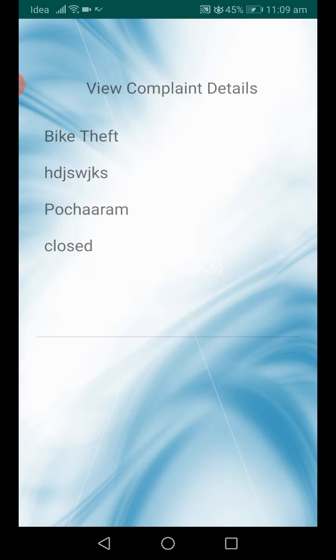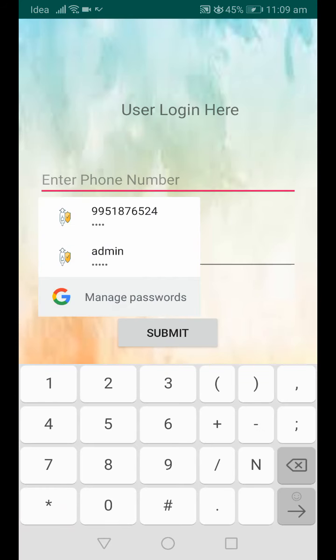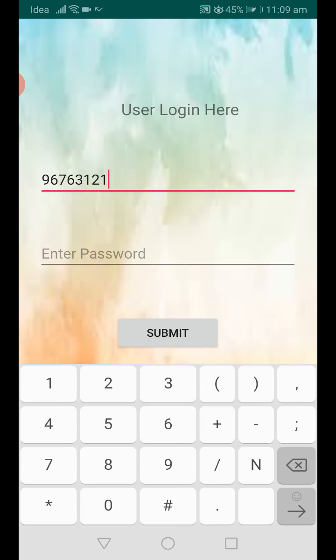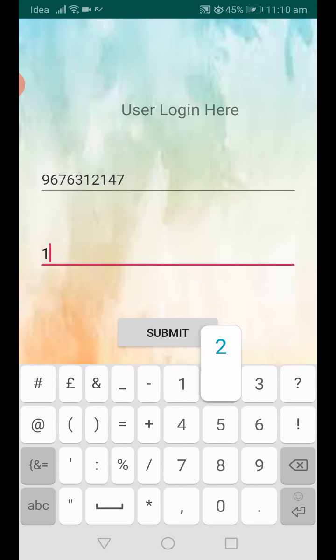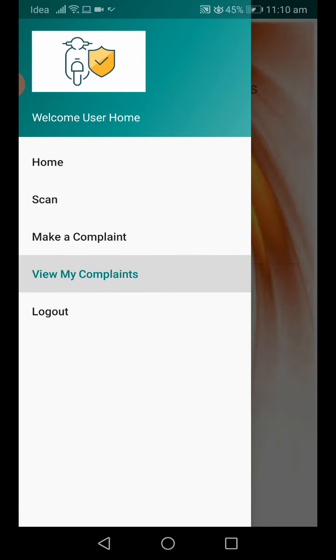If the bike is found, we can close the complaint, and the status will be notified to the user also. View my complaint. Look, the first status is pending, the second status is processing, and the final status is closed. Like that we can process the complaints.